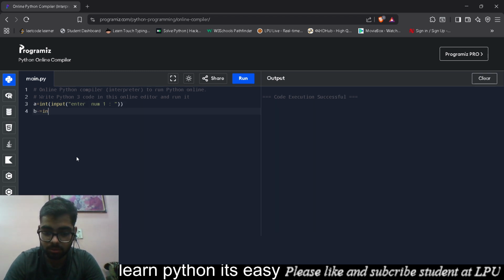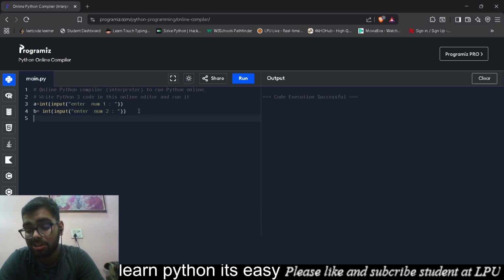Then b equals int input, enter num2. Okay, now let's perform some operations on these.